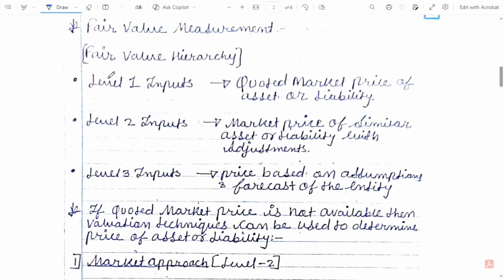So here there is a hierarchy. According to this hierarchy we are going to give priority. First we will give preference to the level 1 input, which is the quoted market price of the asset or liability. If we have a quoted market price of the asset or liability, we will give first preference to it.